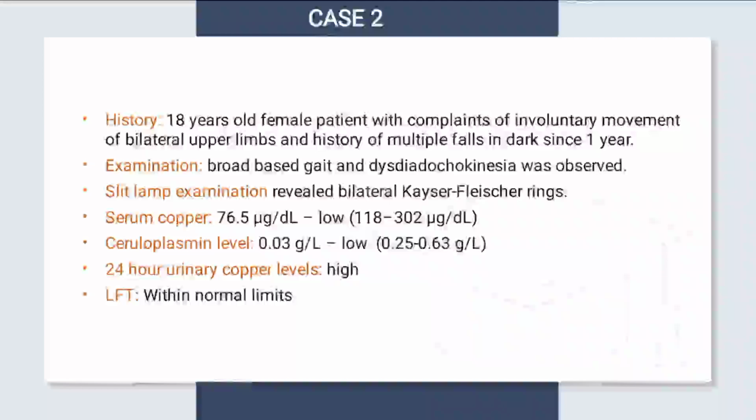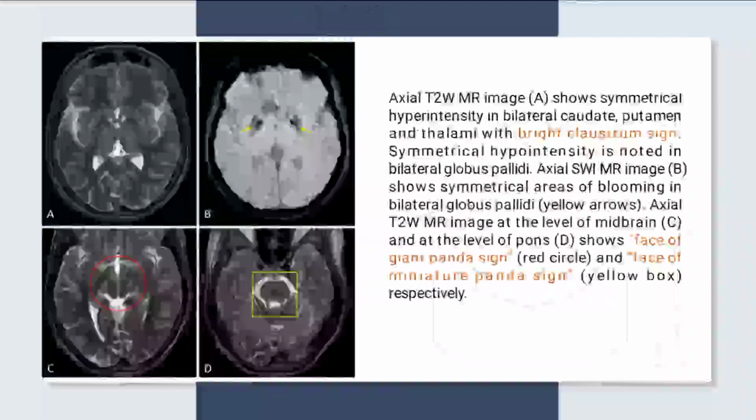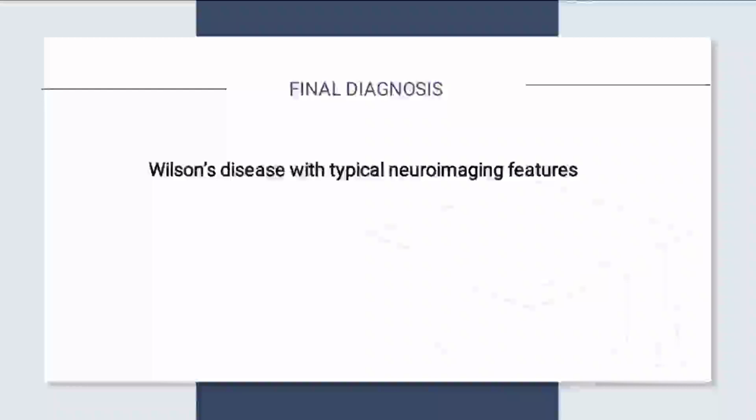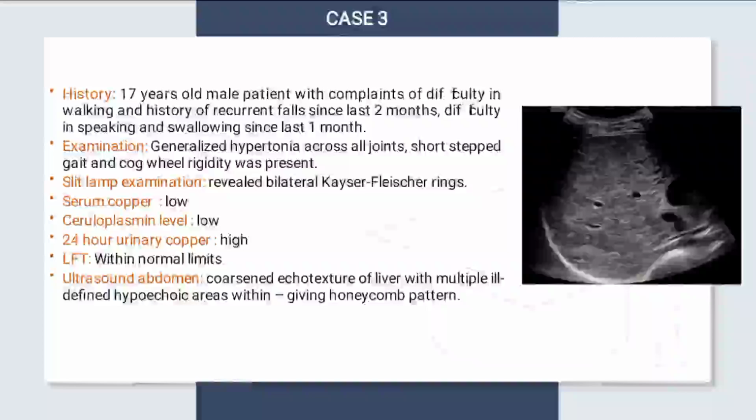Serum ceruloplasmin level is low. 24-hour urinary copper level is high. LFT was normal. T2-weighted MR image A shows symmetrical hyperintensity in bilateral caudate, putamen and thalami with bright claustrum sign, and symmetrical hyperintensity in the bilateral globus pallidi. Axial SWI MR image shows symmetrical areas of blooming in the bilateral globus pallidi. Axial T2-weighted MR image at the level of midbrain C and at the level of pons D shows the face of the giant panda sign and the face of the miniature panda sign respectively. This is a case of Wilson disease with typical neuroimaging features.